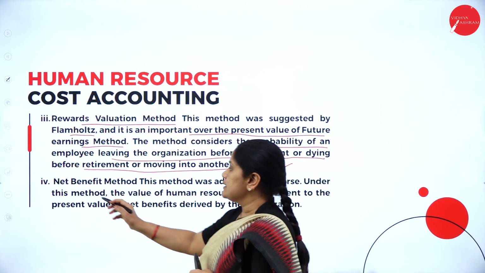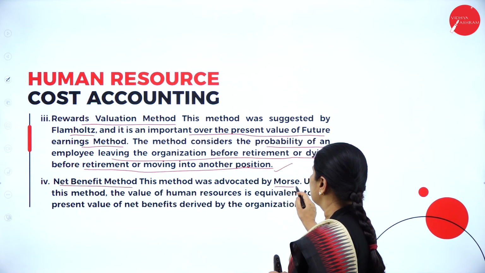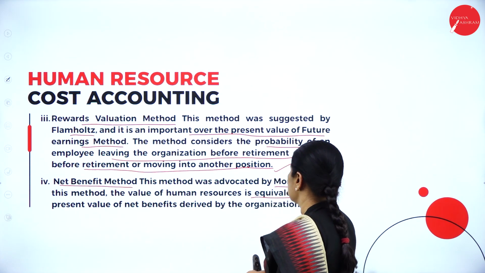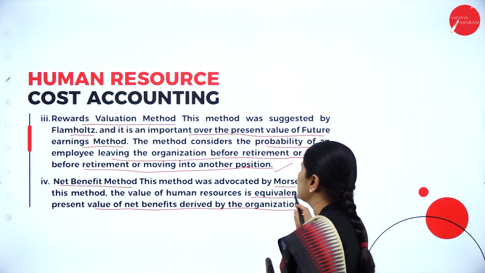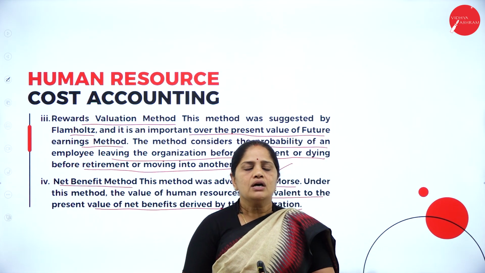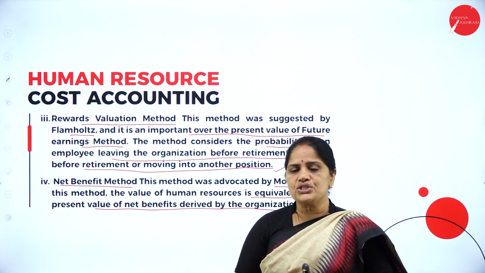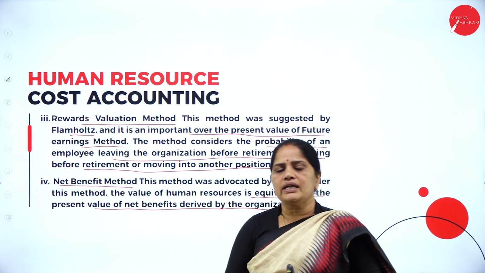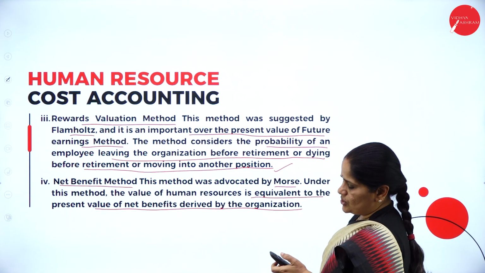The next one is the net benefit method. It was advocated by Morse. Under this method, the human resource is equivalent to the present value of net benefits derived by the organization. So what are the net benefits derived by the organization after appointing this employee? That will be calculated, and that will be the value of the human resource.